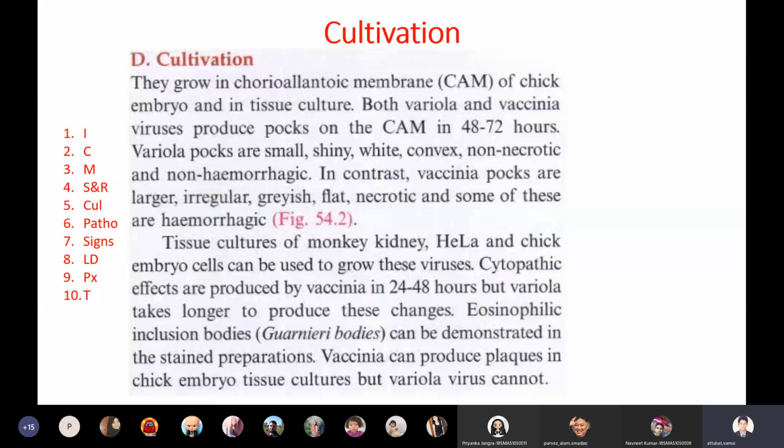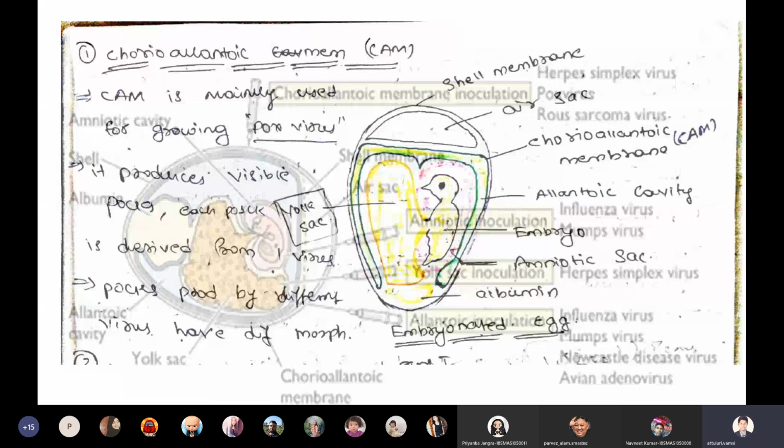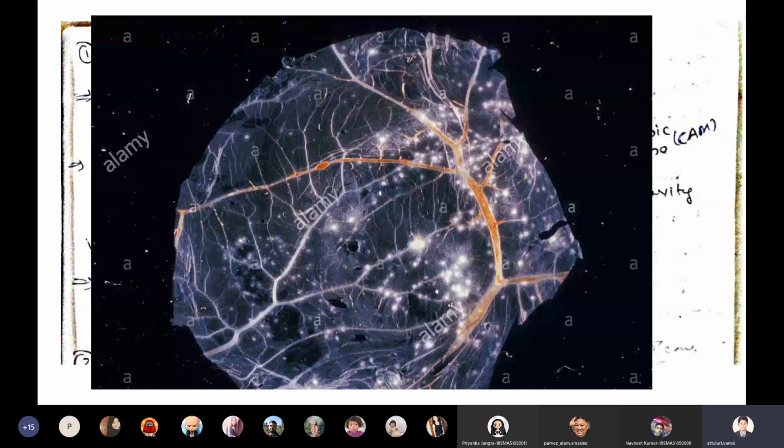Yes, this is a pock. This is an actual chorioallantoic membrane of the embryonated egg. Here you can see these bright spots. The spots that are produced by smallpox virus are called pocks. So by observing pocks on the chorioallantoic membrane, we can say that yes, the smallpox virus was replicating. It was present in the patient sample.